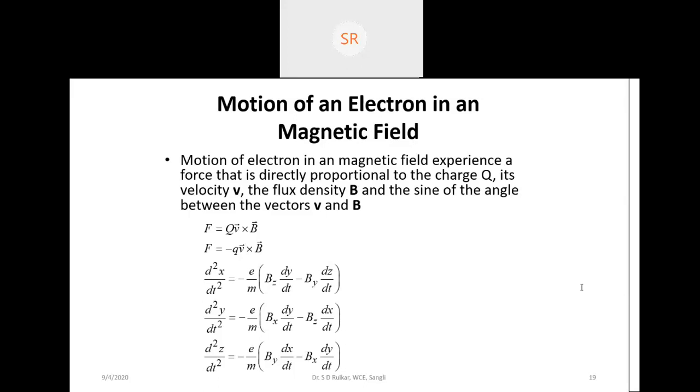But the magnetic field can be expressed as a magnetic field intensity, because it is perpendicular.